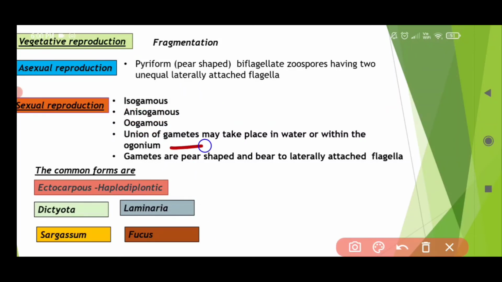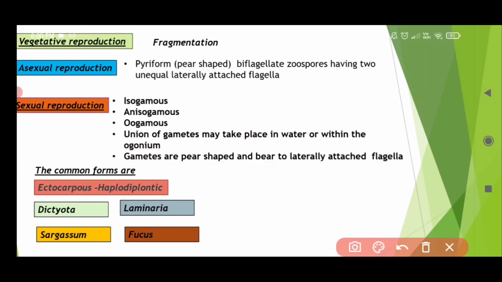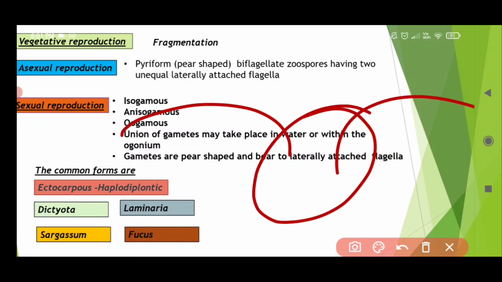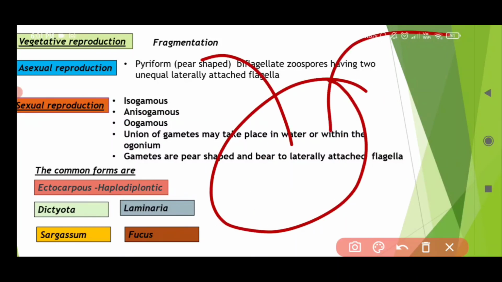A union of gametes may take place in water or within the oogonium. Oogonium is the structure in which union of gametes can take place. Gametes are pear shaped, that is pyriform, and bear laterally attached flagella. Remember this, whereas in chlorophyceae they are apical.